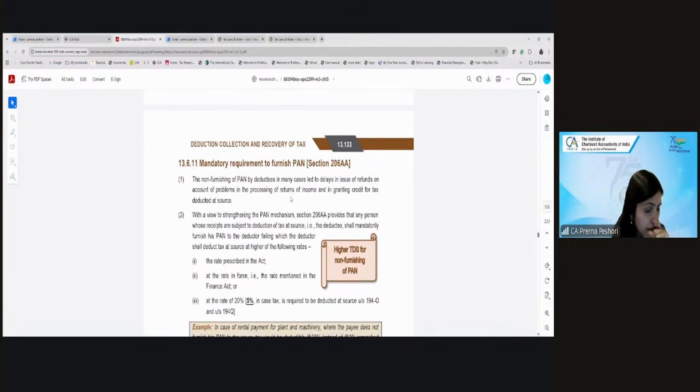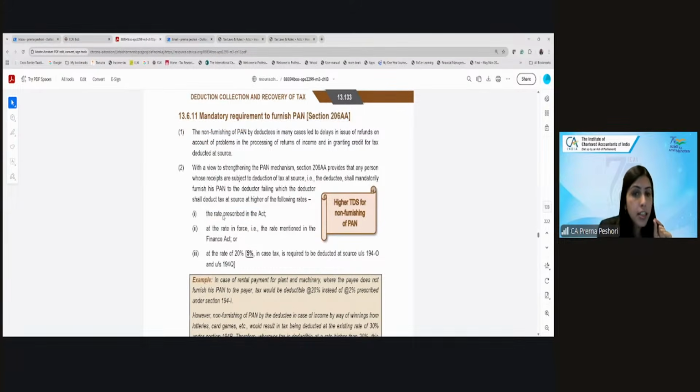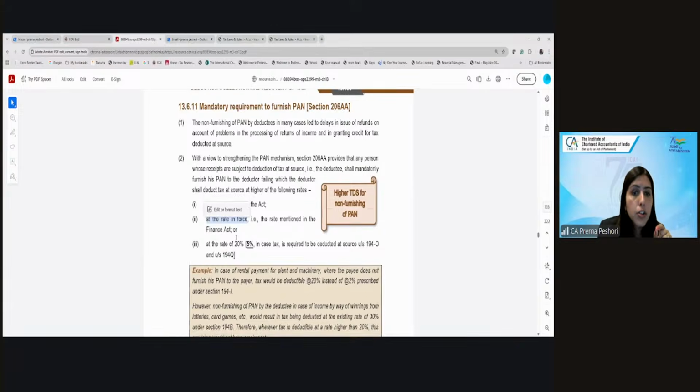But now this is a very, very important section, 206AA. The payee has to mandatorily furnish the PAN to the payer. What if he doesn't furnish it? In that case, there will be a higher TDS. It will be the higher of the rate prescribed in the Income Tax Act, the rate in force, or 20%. What is the meaning of rate in force? The rate in the Finance Act or the DTAA.